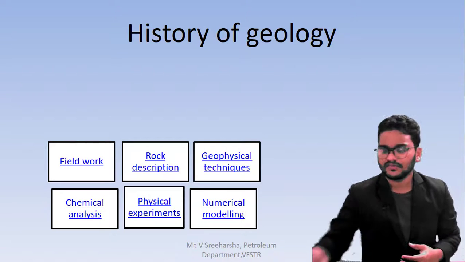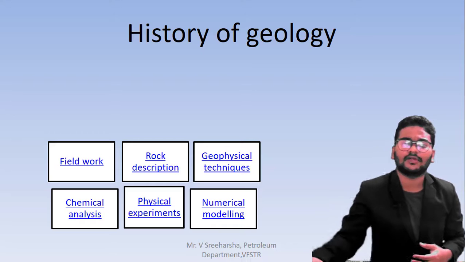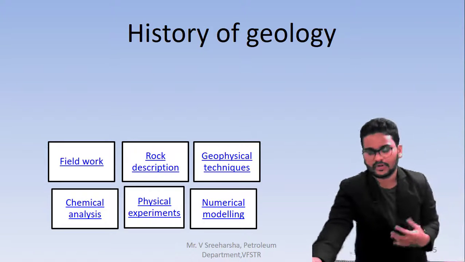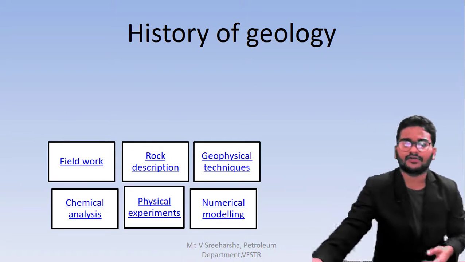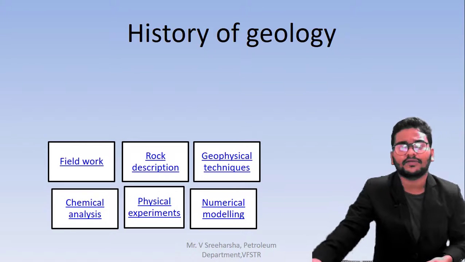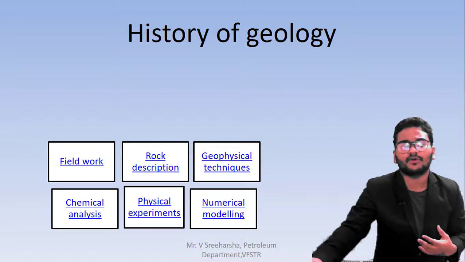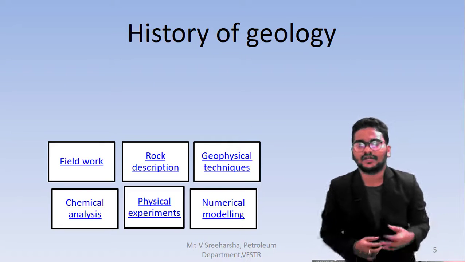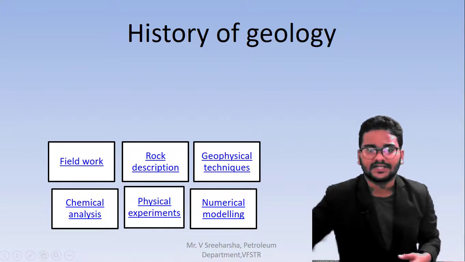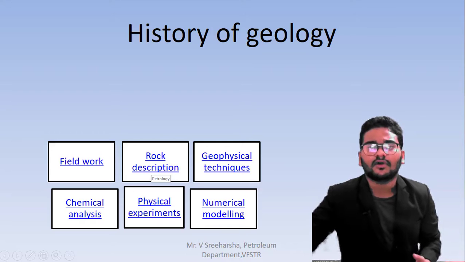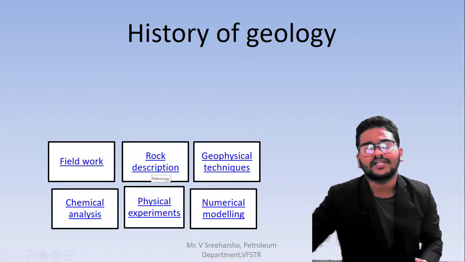So what are the different things we do in geology? First, field work. After that we go to the rock samples, how the rock samples are formed, and after that the geophysical structures and geological techniques. These are what I mentioned here. Rock description tells you which year and which era the rock belongs to, and when the rock was formed.